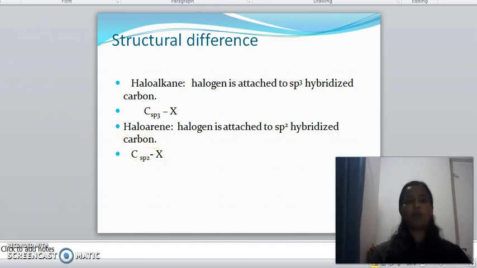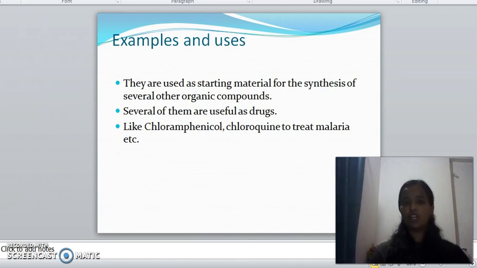These haloalkanes and haloarenes are extremely useful compounds. They can be used as the starting material for the synthesis of many other organic compounds, and several of them can be used as drugs. Examples are chloramphenicol and chloroquine, which you now often hear. It is used in the treatment of malaria. There are other haloalkanes and haloarenes which are also very useful. So this is just an introduction to haloalkanes and haloarenes.